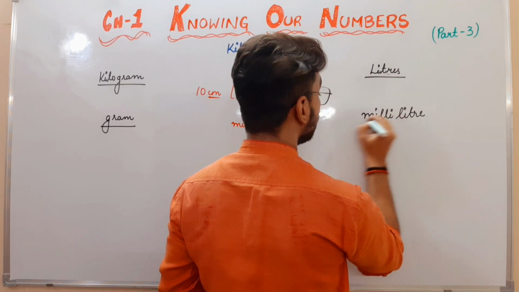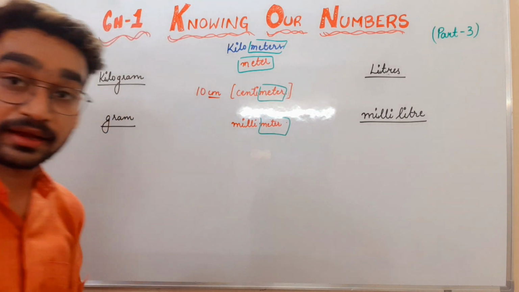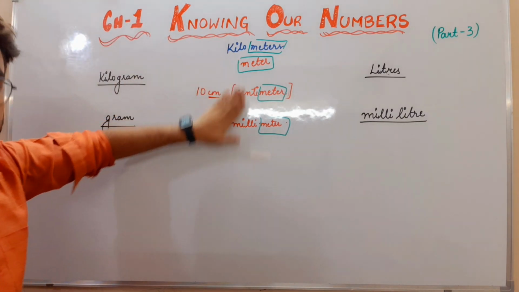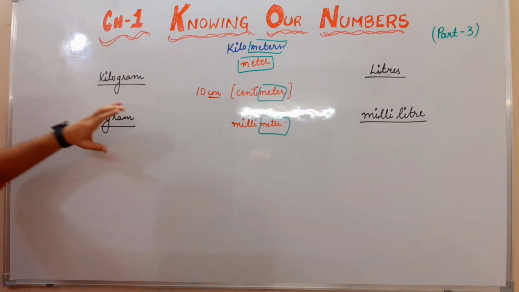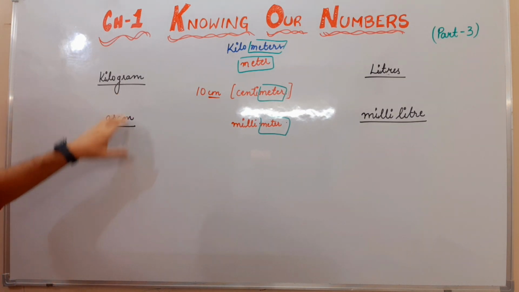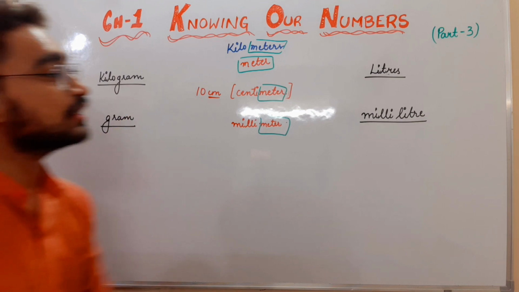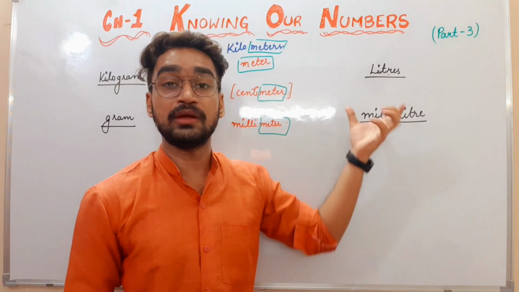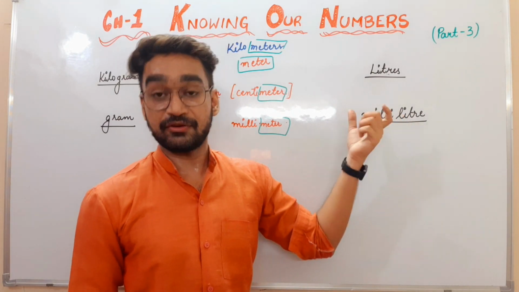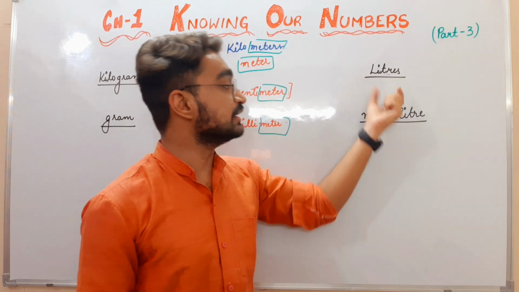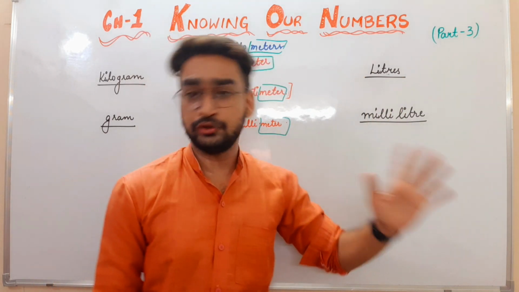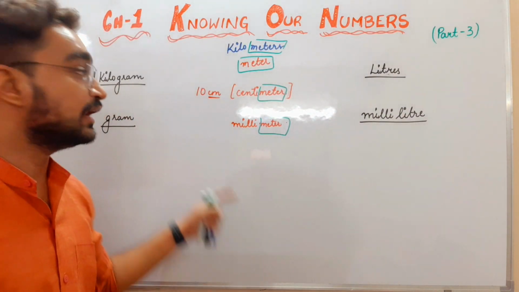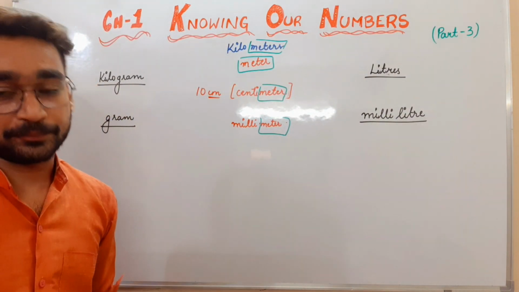So one thing we can recognize here is that if I need to find out the length or the distance, I am using meter as my unit. If I want to find out the weight of something, I am using gram and kilogram as my units. And if I want to measure the capacity of any liquid, I am using liters and milliliters. Is it true? Good. Now let's see what is the relation between all of them.